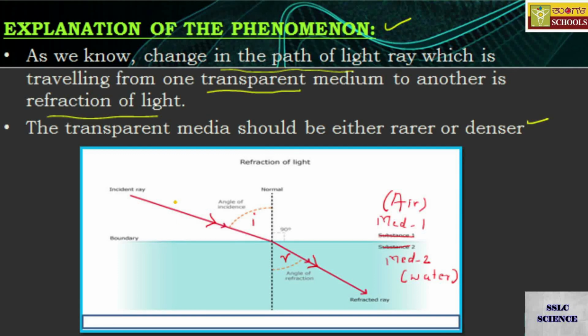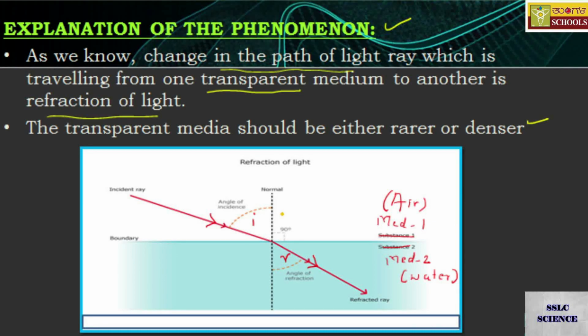Keep in mind, when the ray of light is moving from one medium to another, with respect to the normal, it deviates towards the normal. I greater than R means the ray deviates towards the normal, which means the refracted ray is closer to the normal.